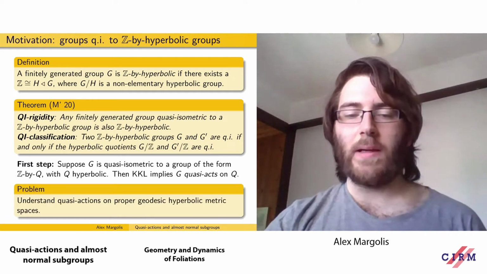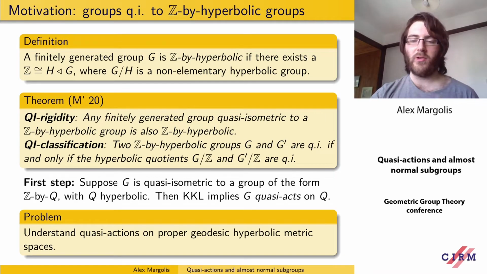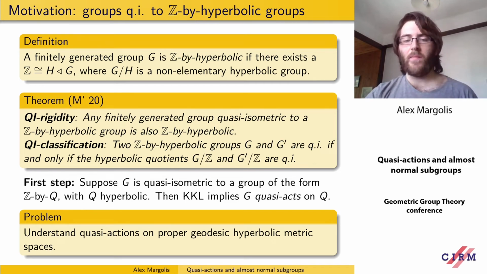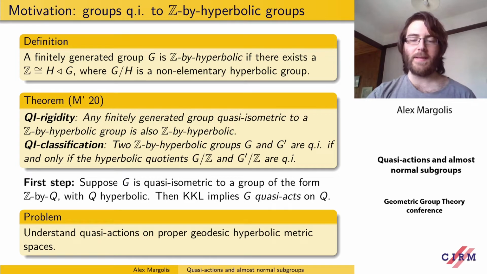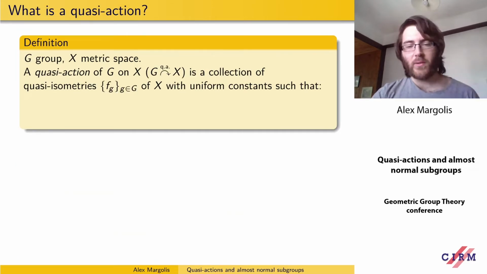And this motivates the following problem. How do we understand quasi-actions of groups on more general hyperbolic metric spaces other than trees? The point of this talk isn't just to prove this theorem, but is really to develop some machinery and some tools for understanding quasi-actions and some of the things that you can do with them. So what is a quasi-action?